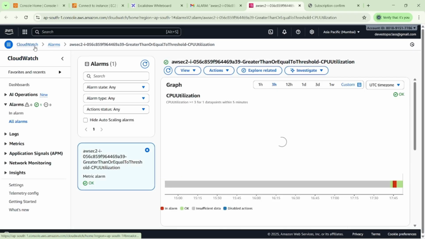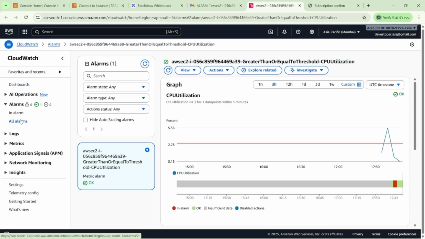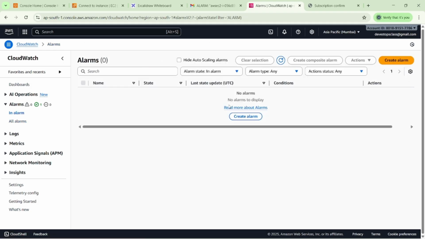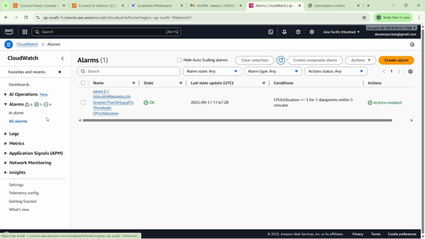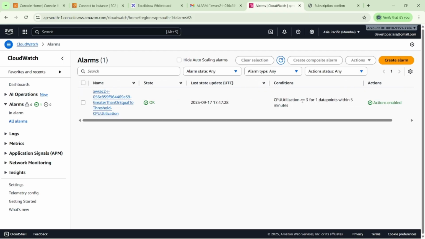In CloudWatch, you can search for CloudWatch, and in CloudWatch we have the alarm. You can see here In alarm, then All alarms. In alarm is what you see if you want to create a new one; otherwise, you can see all alarms. In All alarms, we have one condition: CPU utilization greater than 3%, then it should trigger one email to those users.